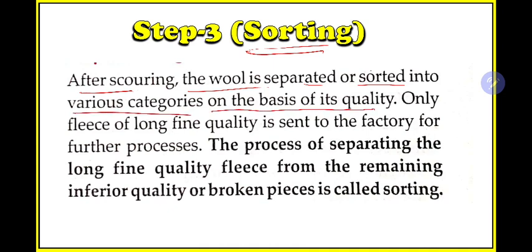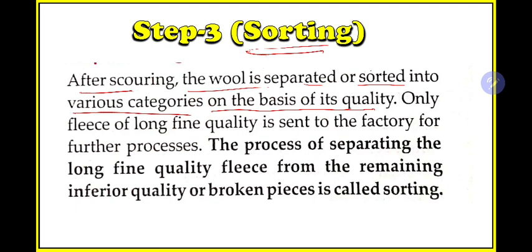So the body hair, for example, in our body, what happens? Hair on our head is long, but hair in our beard or mustache is small. Then the quality is also different. The mustache hair may be a bit hard, but the hair on your head may be soft, and hair on your hand will be more soft and more short. So there are different types of hair in our body. Similarly in the case of sheep also, there will be different types of hair in its body.